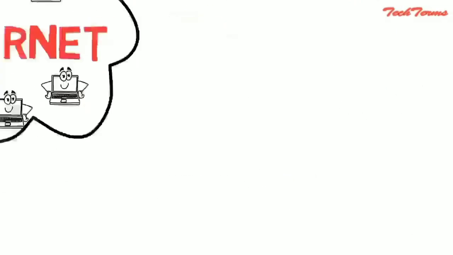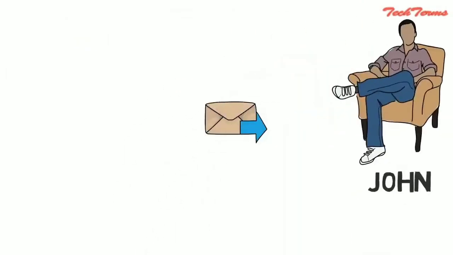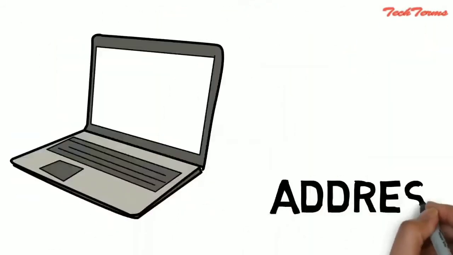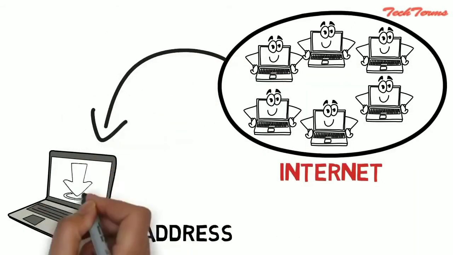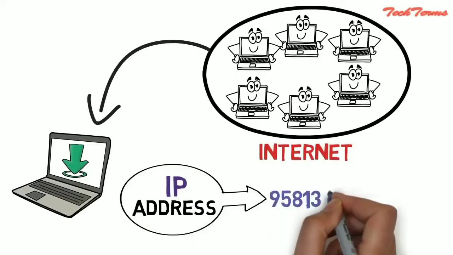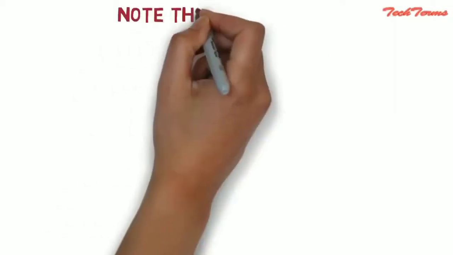Let us understand it with another example. If someone wants to send you a mail, then he or she should have your home address. Similarly, your computer also needs an address so that computers in the internet can send you a file that you want to download. That address in internet terms is called an IP address, which is nothing but a string of numbers written in a certain format.